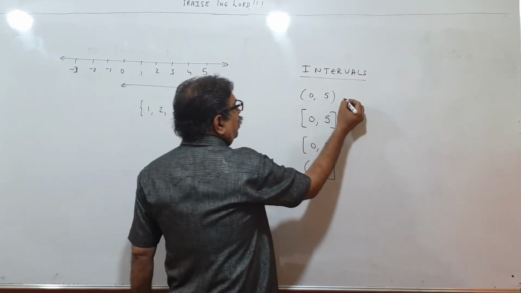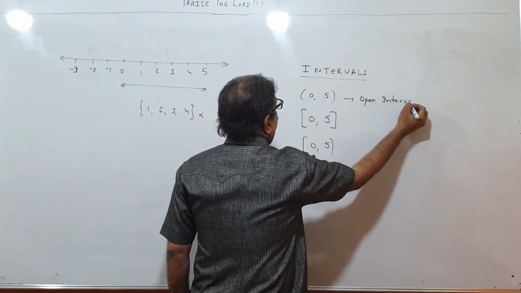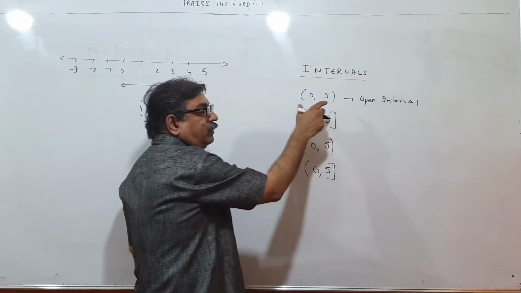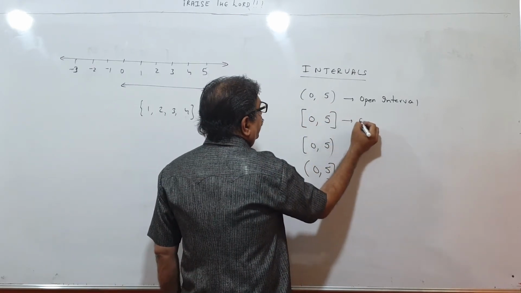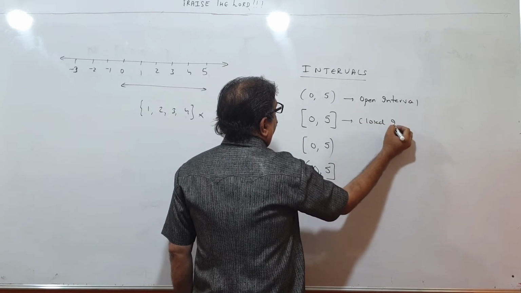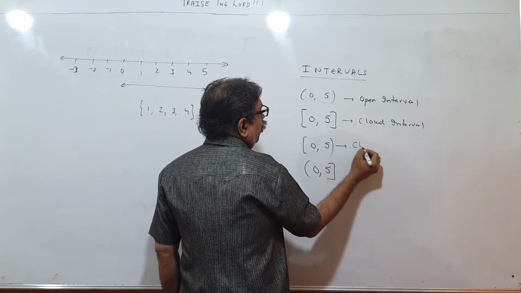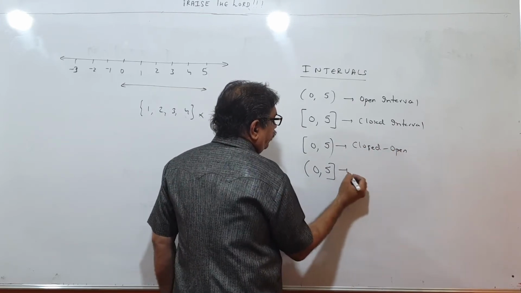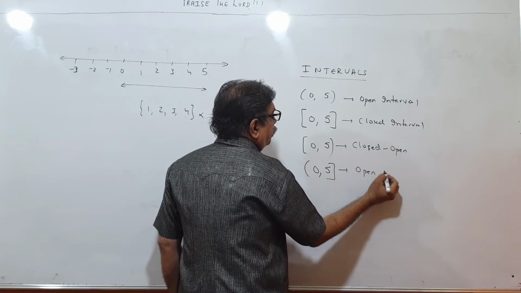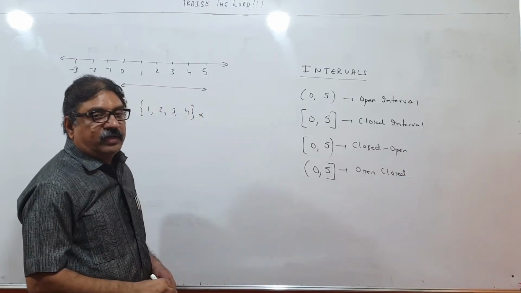So this thing is called an open interval, because both the sides are open, both the boundary points not included. When both the boundary points are included, it is called a closed interval. Here it is closed open, and this is open closed. So 4 types of intervals we are having.